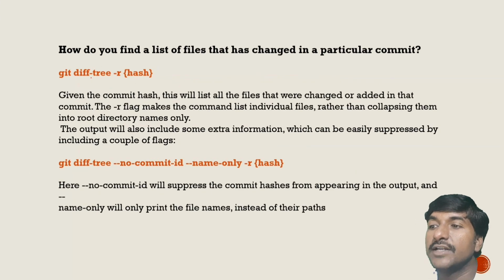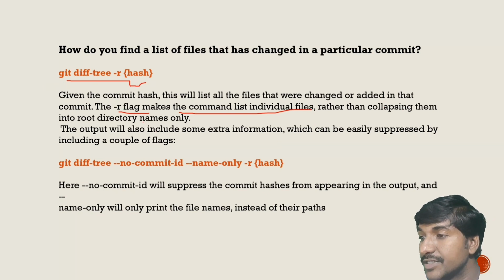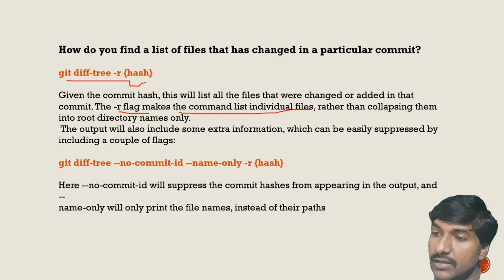Next question is, how do you find a list of files that have changed in a particular commit? By using this command, we can easily find a list of files that have changed in a particular commit. Let me explain more on this command. Given the commit hash, this will list all the files that were changed or added in that commit, whereas the -r flag makes the command list individual files rather than collapsing them into root directory names only. The output will also include some extra information which can be easily suppressed by including a couple of flags.